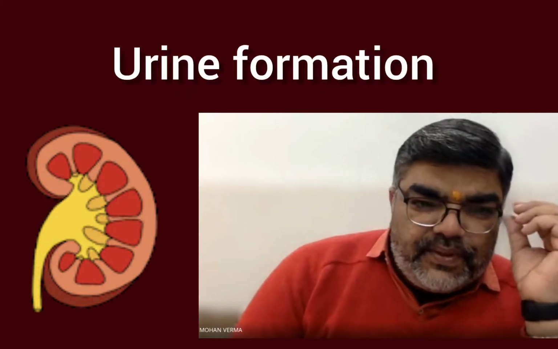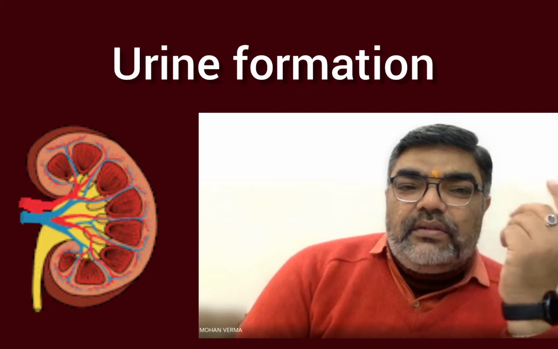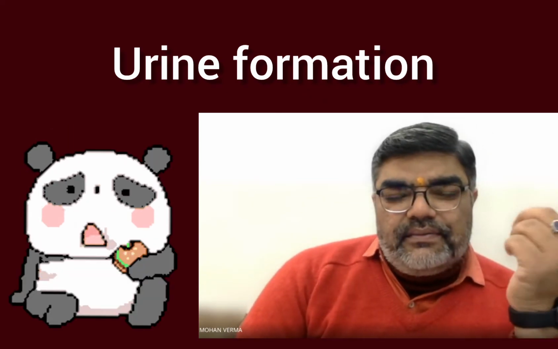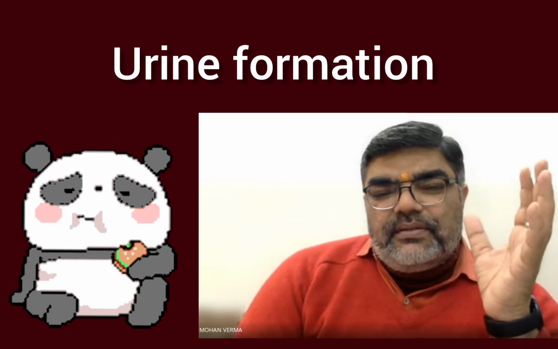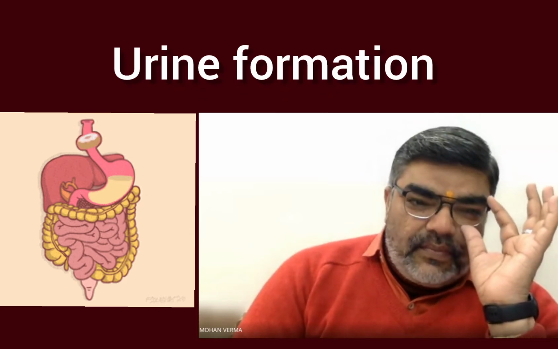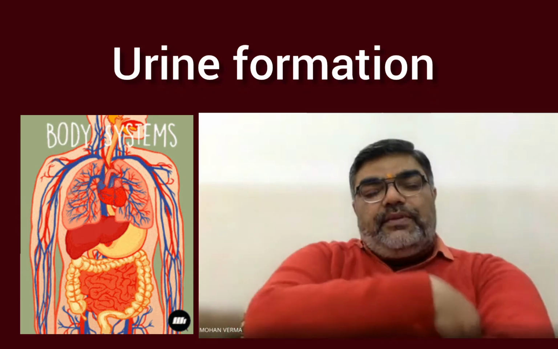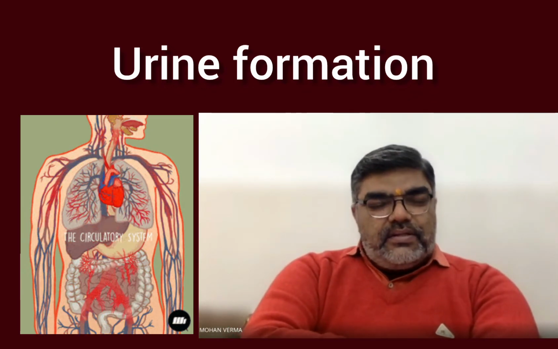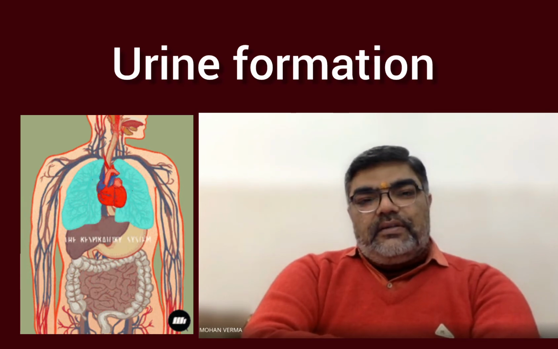Today's main topic is urine formation. Actually, we are taking food. We are eating food, taking fluids, and the formation of blood inside our body. The blood formed moves along all the capillaries of the tissue, along all the organs.